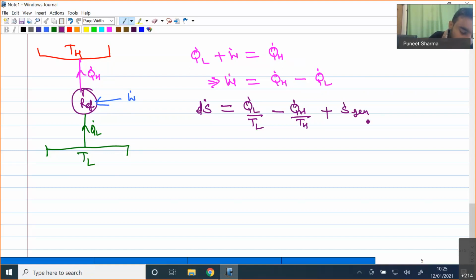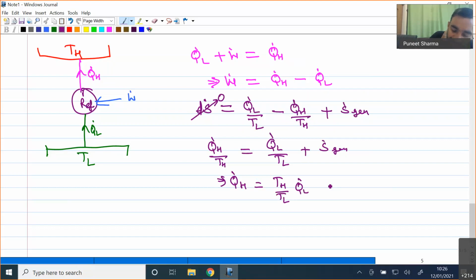This refrigeration is also a thermodynamic cycle, so the rate of entropy change is equal to 0. So Q dot H by TH is equal to Q dot L by TL plus S dot generation. Finally, Q dot H is equal to TH by TL times Q dot L plus TH times S dot generation.